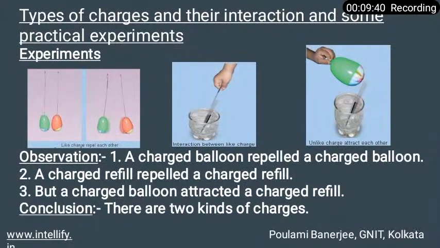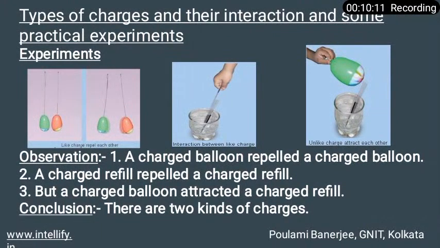The electrical charges generated by rubbing are static and do not move by themselves, but when charges move they constitute an electric current. Electric current is nothing but a motion of charges. So in the slide, the three experiments are done separately and we observe the result of each experiment.